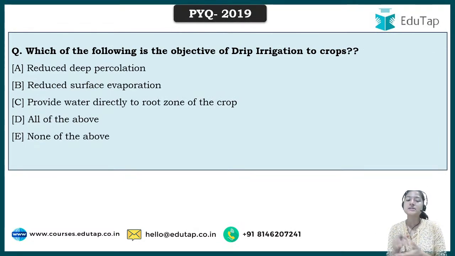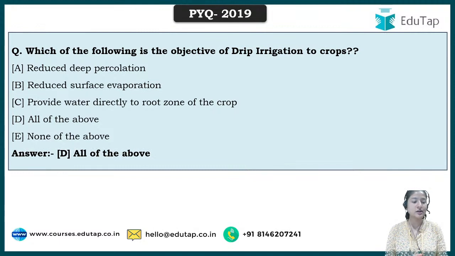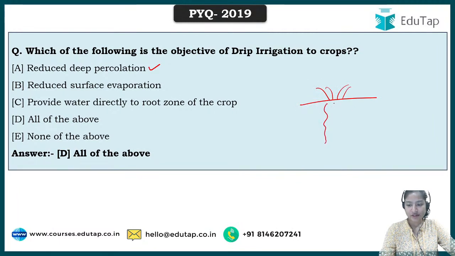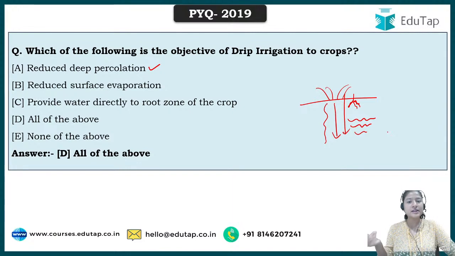This is a question from 2019, which says, which of the following is the objective of drip irrigation to crops? The answer to this question is D, that is all of the above. First, it reduces deep percolation. If we provide more water, the more deeply it would go, but the roots of the plant are only up to here, and the water has now reached this level. Is this water of any use? No. So this reduces the deep percolation.